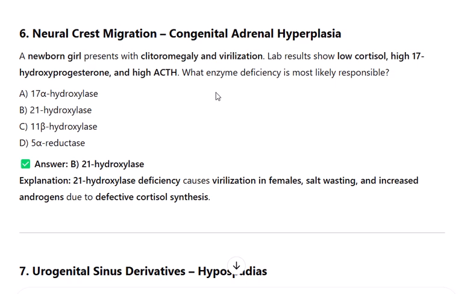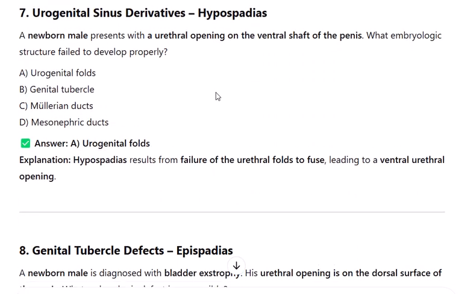Number 7. Urogenital sinus derivatives, hypospadias. A newborn male presents with a urethral opening on the ventral shaft of the penis. What embryologic structure failed to develop properly? A. Urogenital folds. B. Genital tubercle. C. Müllerian ducts. D. Mesonephric ducts. Answer: A. Urogenital folds. Explanation: hypospadias results from failure of the urethral folds to fuse, leading to a ventral urethral opening. Number 8. Genital tubercle defects, epispadias.